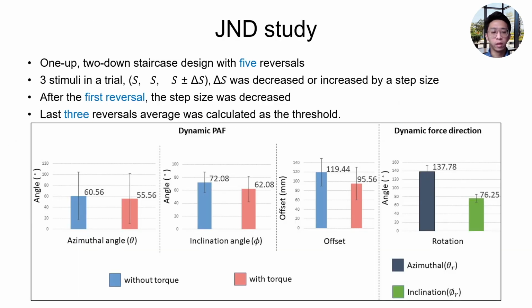And to understand the user's distinguishability in position and direction, and to observe whether the torque affects the distinguishability of the PAF, we conducted a just noticeable difference study. Here are the results.